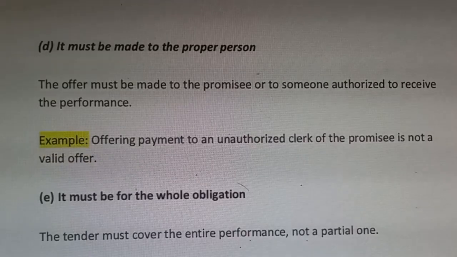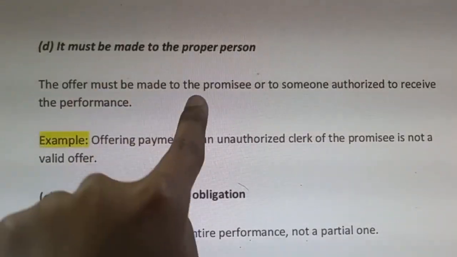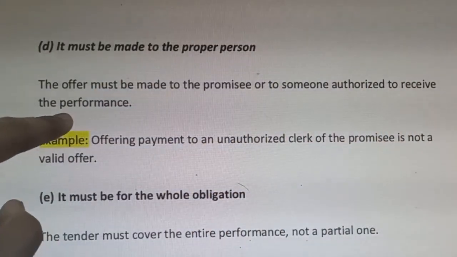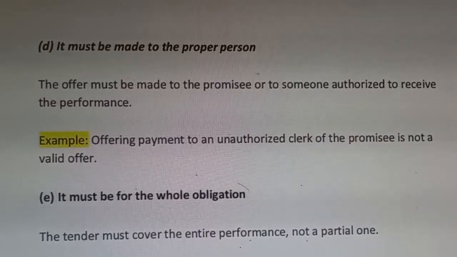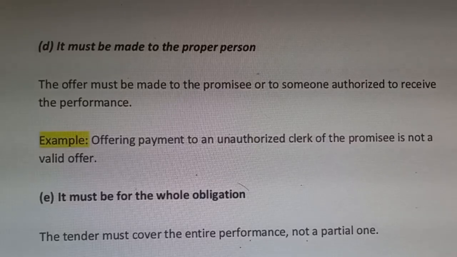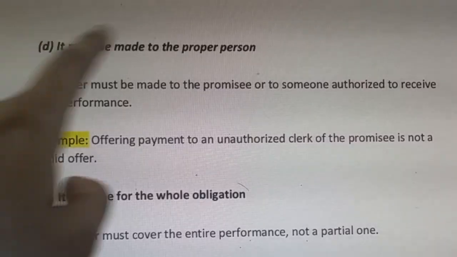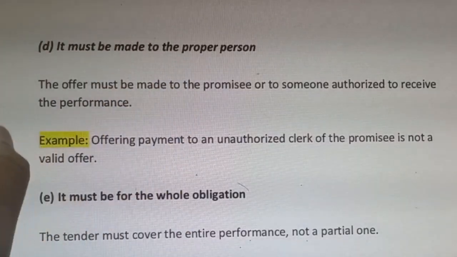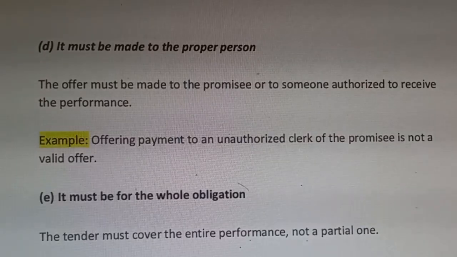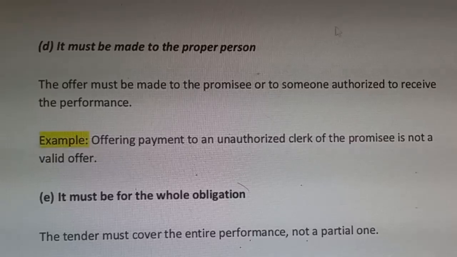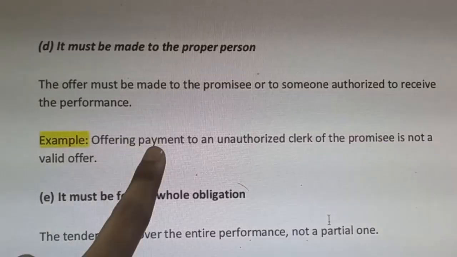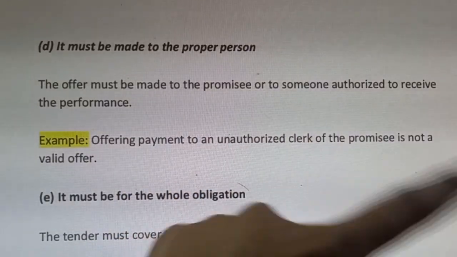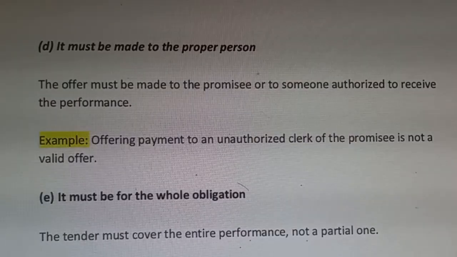It must be made to the proper person. The offer or fulfillment of the obligation must be made to the proper promisee or someone authorized by the promisee. Fulfilling the obligation to someone we don't know doesn't constitute proper performance. For example, offering payment to an unauthorized clerk of the promisee is not a valid offer, like delivering goods or services to an unauthorized clerk whom we don't know. It doesn't constitute a valid offer.